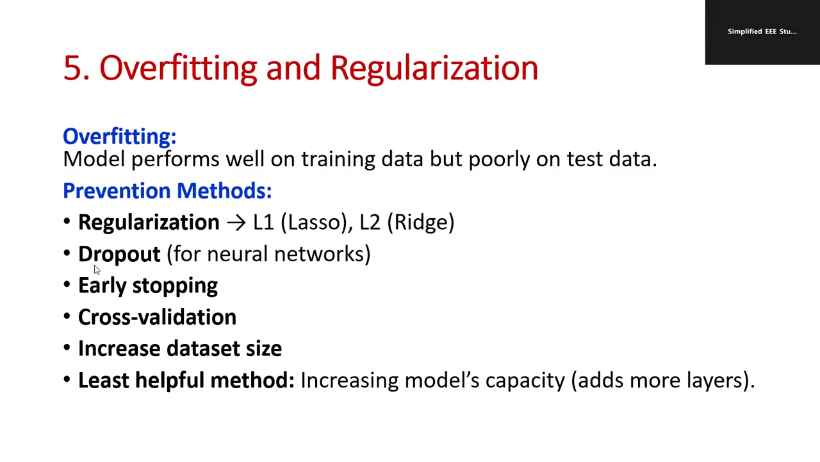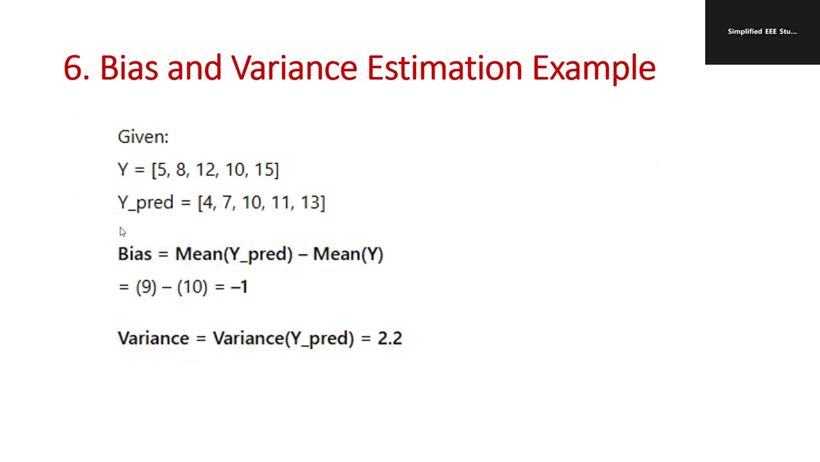Prevention methods of overfitting. One is regularization. You can go for either ridge or lasso. If I talk about lasso regression, we focus on the parameter L1. If I talk about ridge regression, we focus on the parameter L2. Dropout, for neural networks. Early stopping, cross validation, increase the data set size. The least helpful method is increasing the model's capacity. These are the different methods to prevent overfitting.